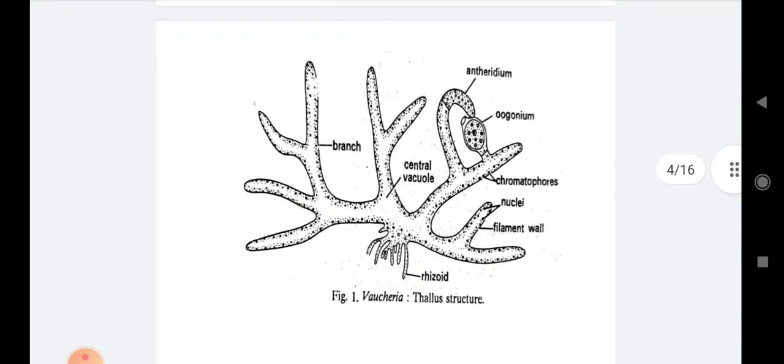Now this is the structure of a matured Vaucheria thallus. You see at the base of the thallus there are the rhizoids, and at the tip of the rhizoids a siphon-like or tube-like thallus, or filaments, are there, and they are branched, aseptate and multinucleate. At the tip, at the time of maturity, they can produce antheridia as well as oogonia as male and female reproductive organs. So this is the very simple thallus structure of the Vaucheria.